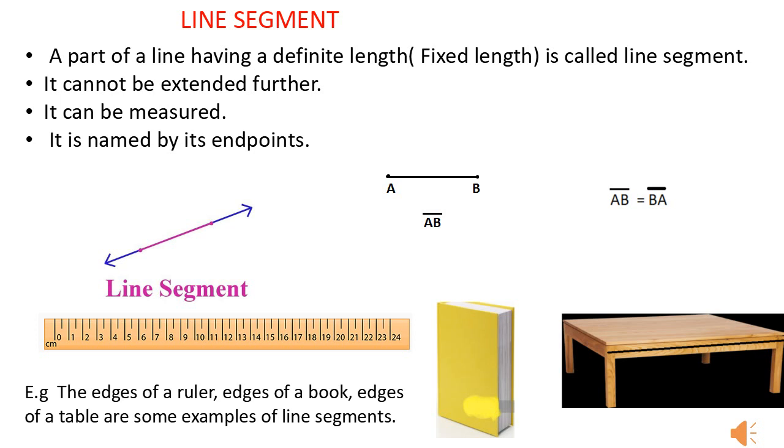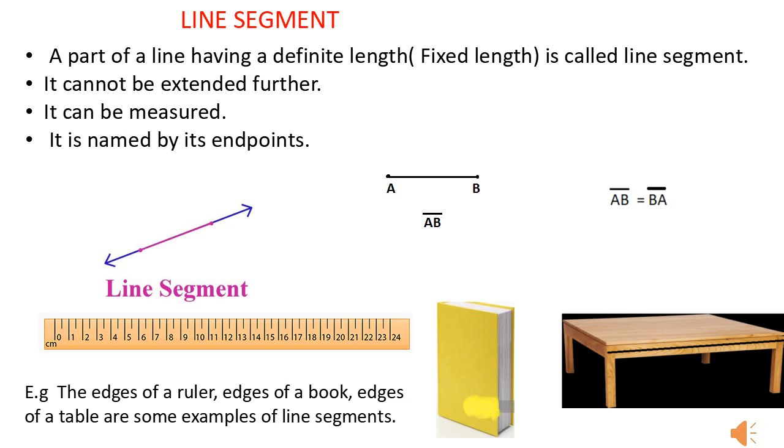Okay, now when you want to name it, it can be named by its endpoints. See the figure given here. You can see a line given there. You can see the blue line, and with a part of it in between you can see the pink portion is shown. So, a part of a line. When you are thinking of the pink portion, that represents a line segment. Fine?